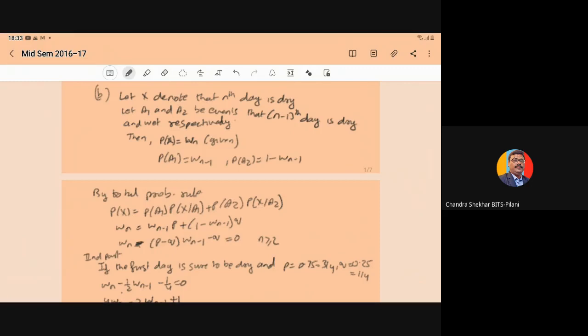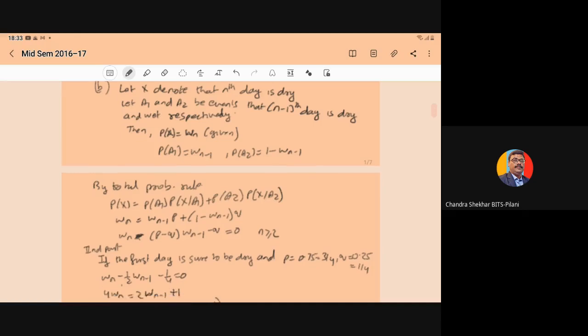So by the total probability rule, to compute P of X, meaning the nth day is dry, it depends on the previous day. So P of X is P of X given A1 into P of A1 plus P of X given A2 into P of A2.